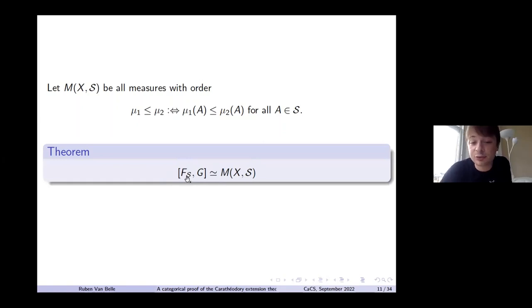And I guess the intuition behind that is this Fs functor had information of the measurable subsets, and this G were real values, and then the naturality condition gives us this sigma additivity. So that's a first example.